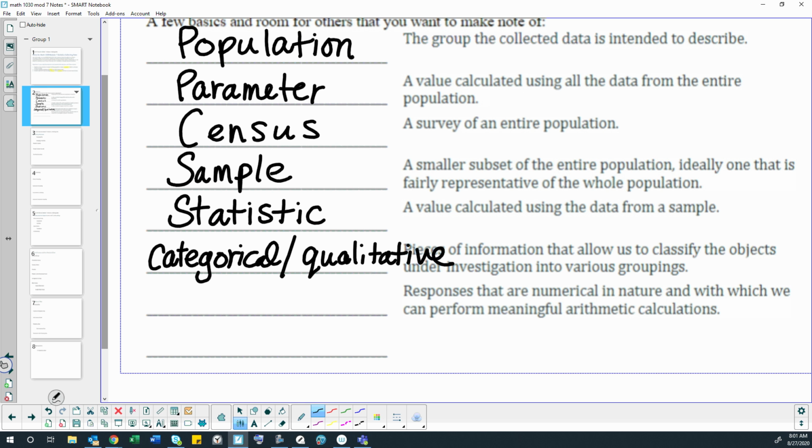Okay. Responses that are numerical in nature, with which we can perform meaningful arithmetic calculations. So far, all of these words haven't seemed much like math, other than we know that statistics is part of math. But finally, numbers. That's what we think of in a math class, right? So this one is quantitative.